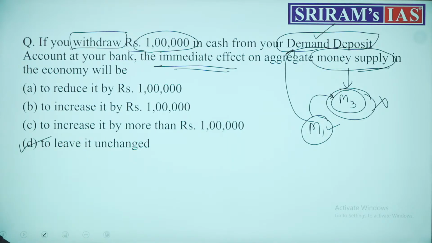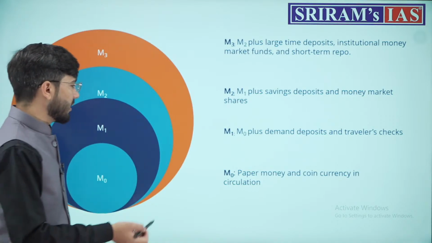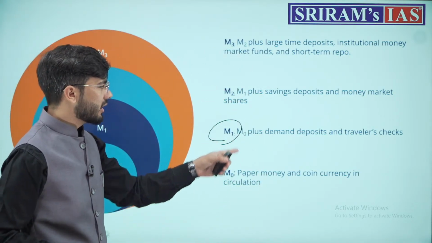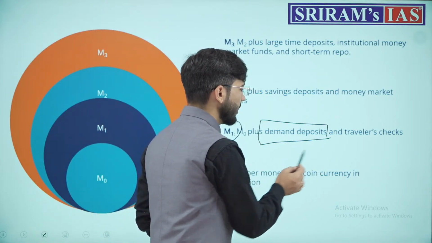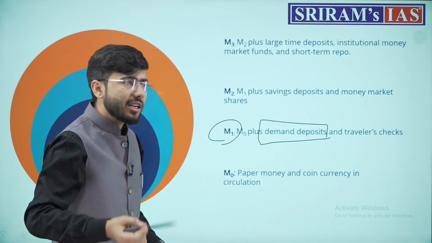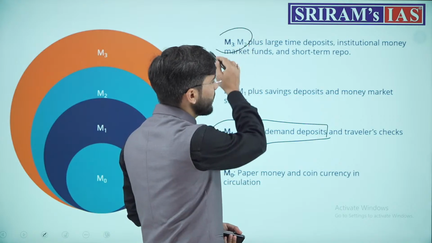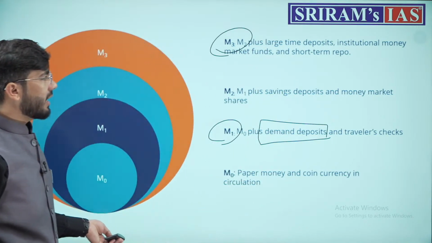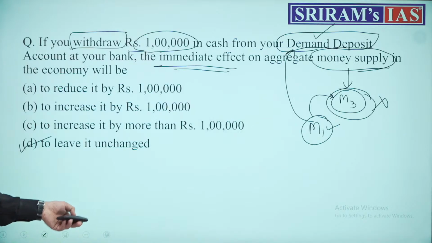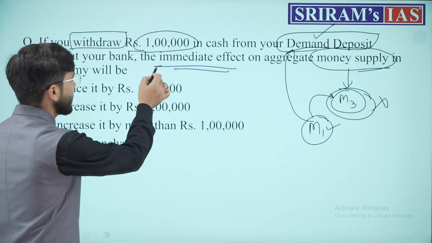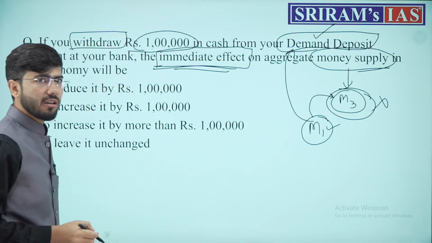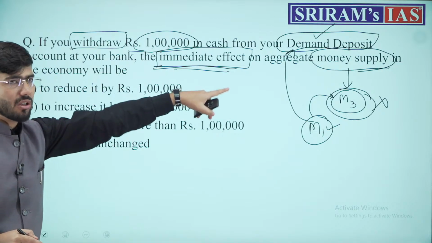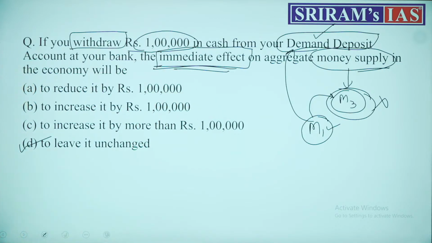Why so? Because M1 includes these demand deposits, and these demand deposits are actually included in M3, which is basically the money supply. Therefore, there will be no such effect or no such immediate effect. The keyword which UPSC has used is immediate effect. There will be no such immediate effect on the aggregate money supply.